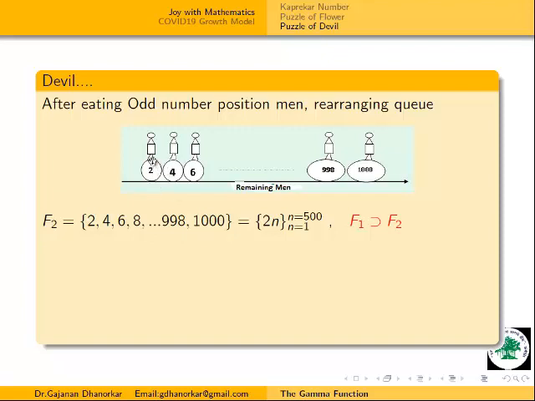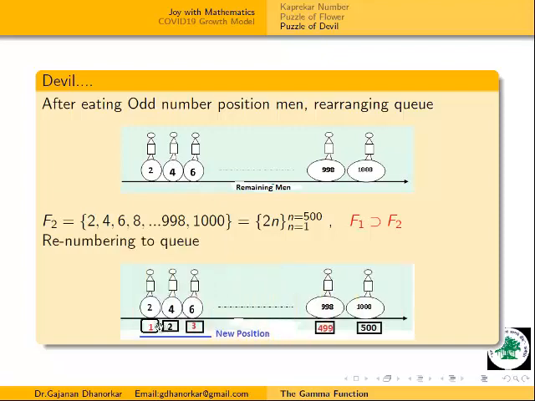Now these numbers we have to rearrange. I will take this as the first position, this as the second position, this as the third position, and so on. But the remaining people are only 500, so up to 500: this is position 499, this is position 500. Now what is the condition? The devil is eating only odd positions. This is one, I am purposely taking red color here: odd number, odd number, odd number.